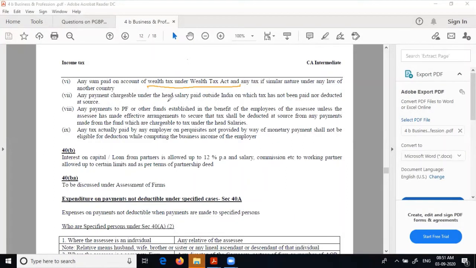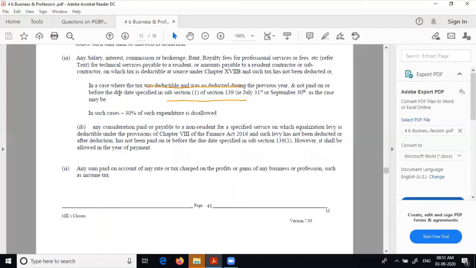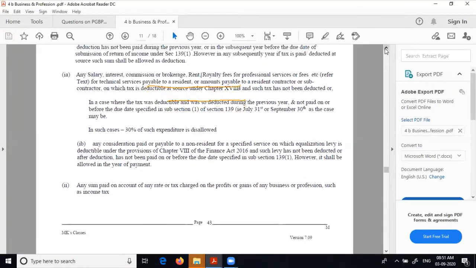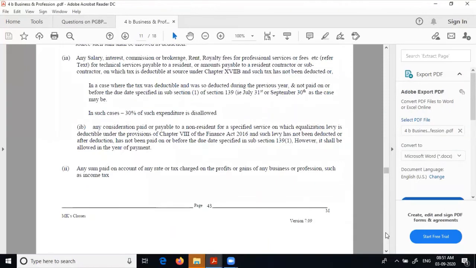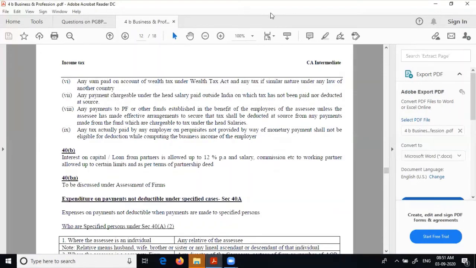Any payment made under the head salary payable outside India. That is why, in the first clause we saw earlier, interest paid outside India is included, but salary is not included there, because there is a separate section to cover salaries paid to non-residents or outside India.